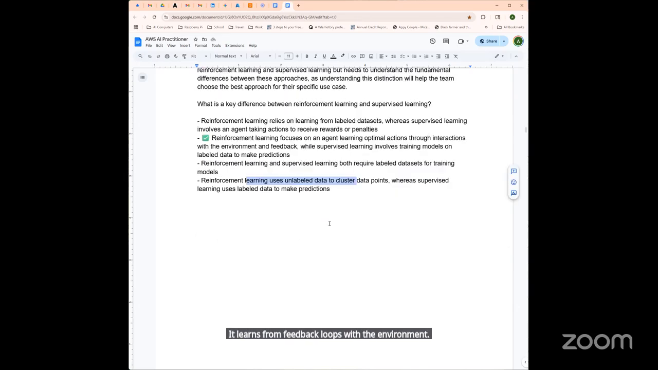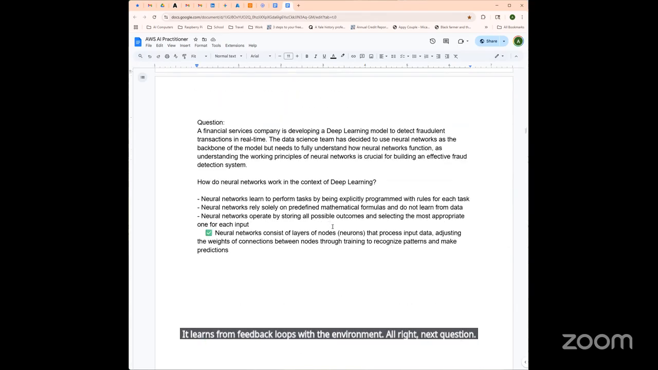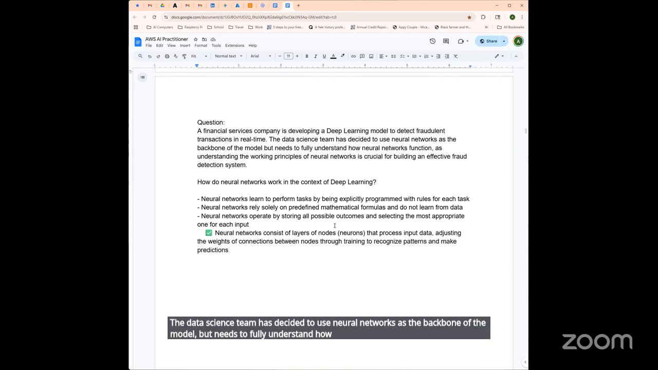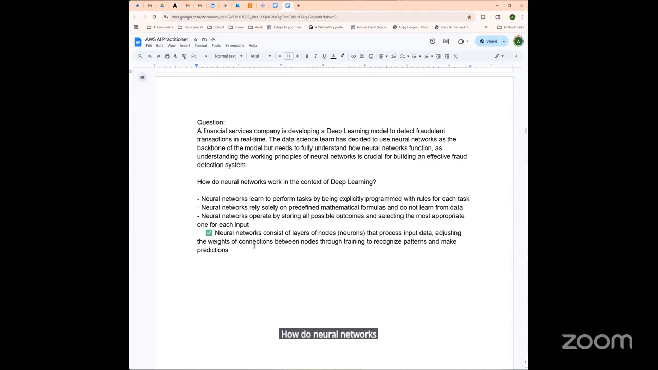Next question. A financial services company is developing a deep learning model to detect fraudulent transactions in real time. The data science team has decided to use neural networks as the backbone of the model, but needs to fully understand how neural networks function, as understanding the working principles of neural networks is crucial for building an effective fraud detection system. How do neural networks work in the context of deep learning?